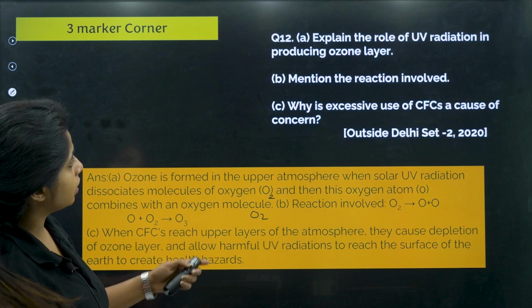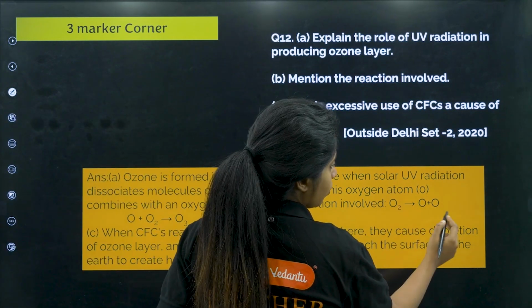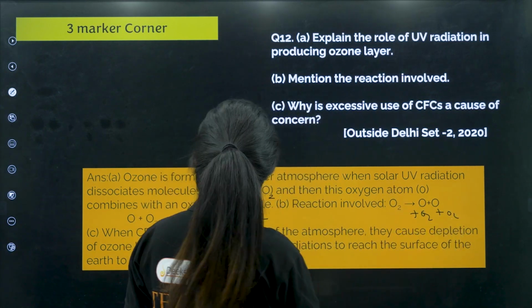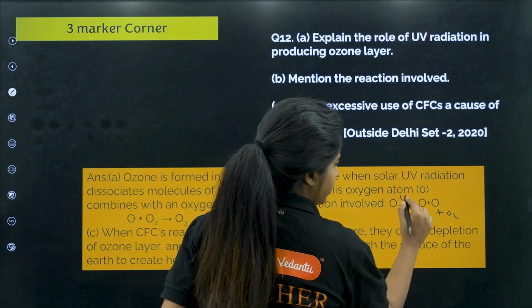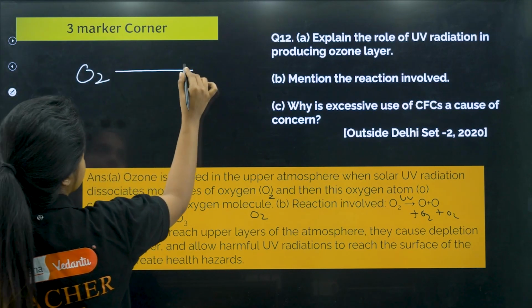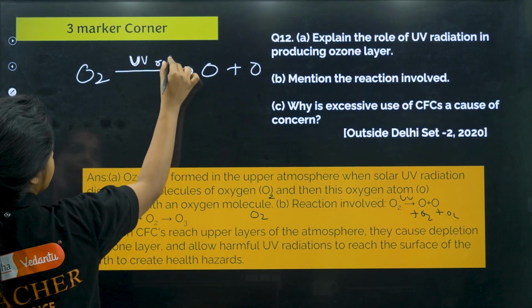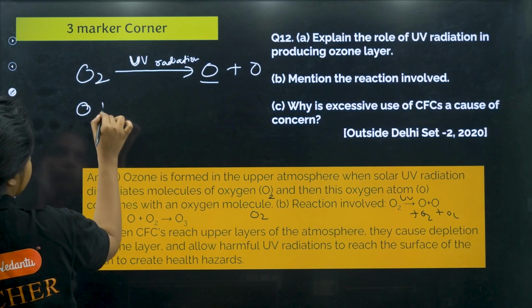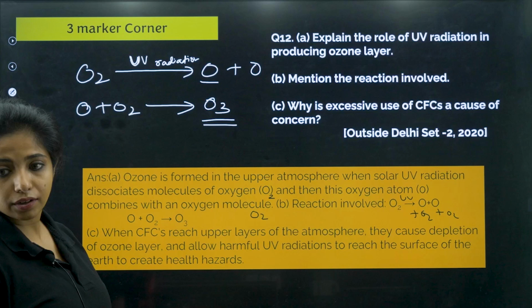Now mention the reaction involved; you have to write the reaction. O2 gives out O and O. This O and O can go and react with other oxygen, giving out O3. So O2 breaks to O and O under UV radiation. On the line, you have to mention UV radiation. And the next thing you have to do is make this O combine with another oxygen to form O3. This is the reaction involved.